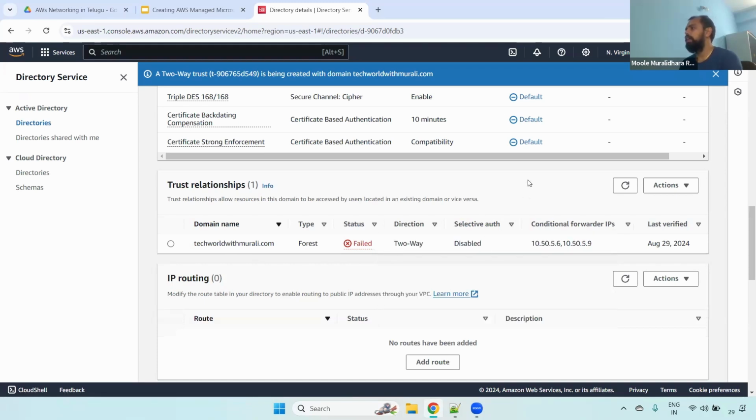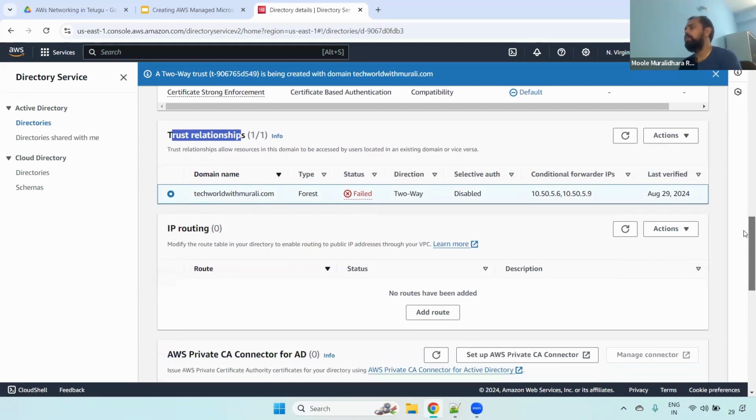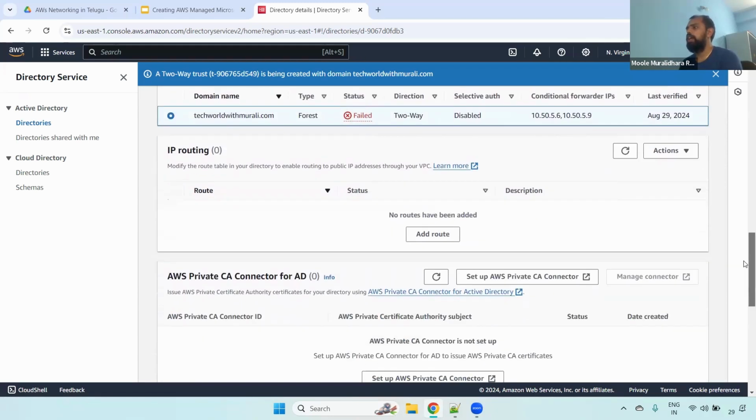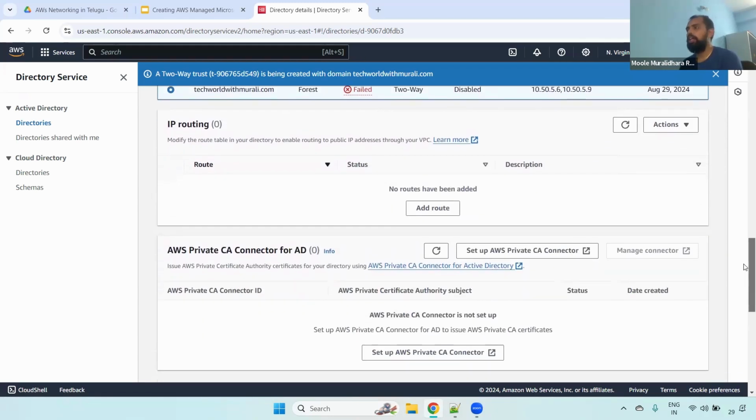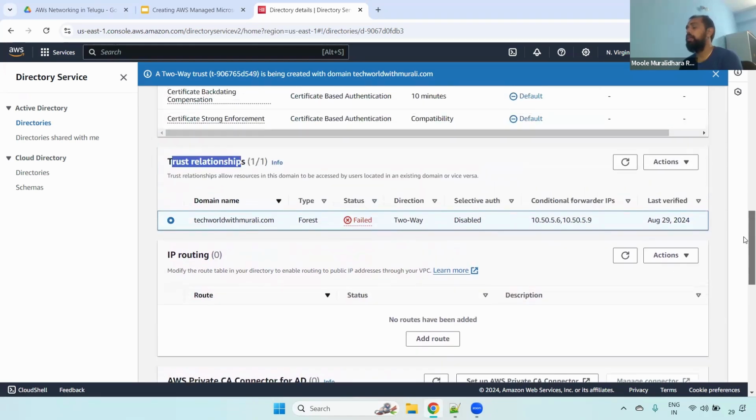Understand, right? In real time, we use the trust relationship for the existing directory, so that the users we already have can access this one. When launching the EC2 instance, they can use their AD credentials, once we create that group and assign the particular users.